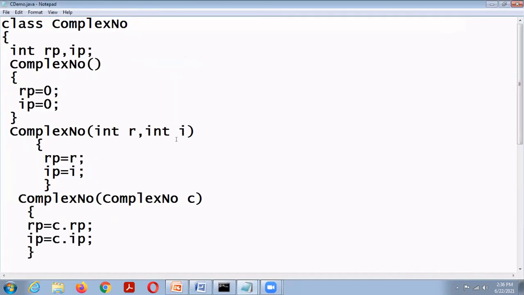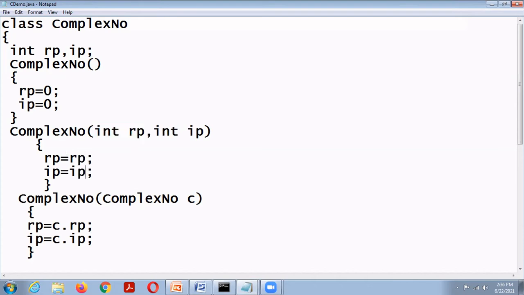Here, see the formal argument r and i. We are initializing rp equal to r, ip equal to i. Suppose the formal arguments are also rp and ip. Here the member of a class and the formal argument have the same name, so we cannot write rp equal to rp, ip equal to ip.